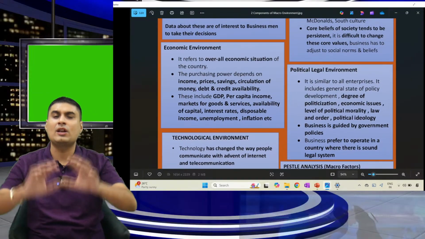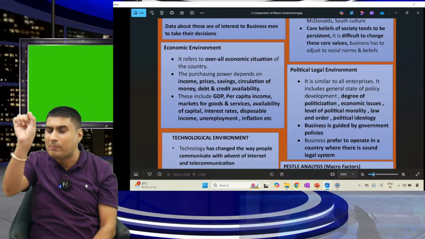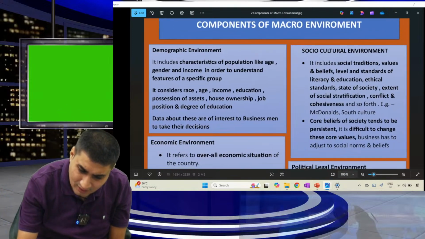So I hope you understood. Economic means they will write any one point and you just have to put a tick mark that it is economic. Can we go ahead? Yes, sir.